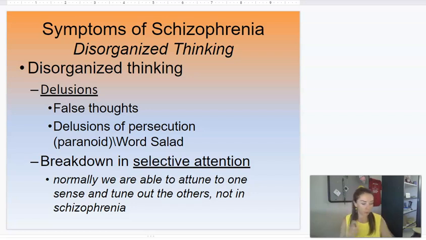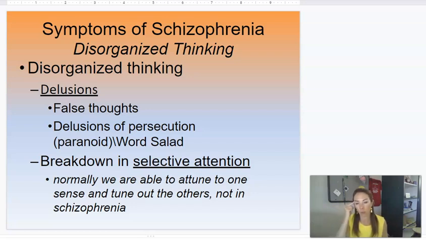Word salad. Funny story, well, not funny: I remember taking a test that asked which of the following is not a symptom of schizophrenia, and one of the options was word salad, and I thought, that's not a thing. It is a thing, so I got that question wrong. A word salad is where so many words come together, like jumbled thoughts, that sentences don't make sense. Words are out of order, words come all at once, they're jumbled, not fluid thoughts. So these are all delusions, false thoughts.